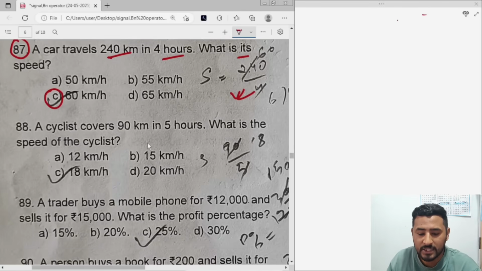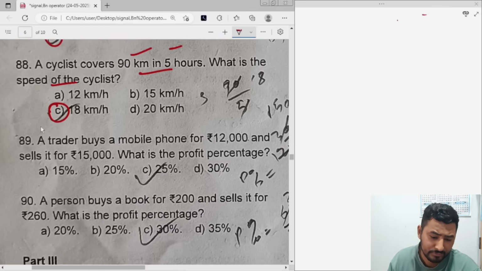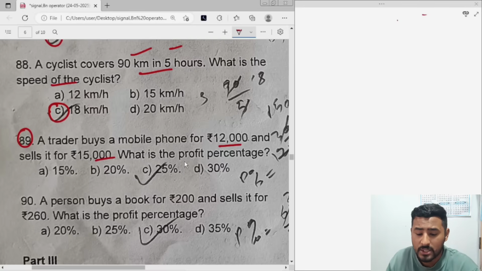A cyclist covers 90 km in 5 hours. What is the speed of the cycle? Again, distance by time. You'll get 18 km per hour. 90 divided by 5 is 18. 89. A trader buys a mobile phone for 12,000 and sells it for 15,000. What is the profit percent?